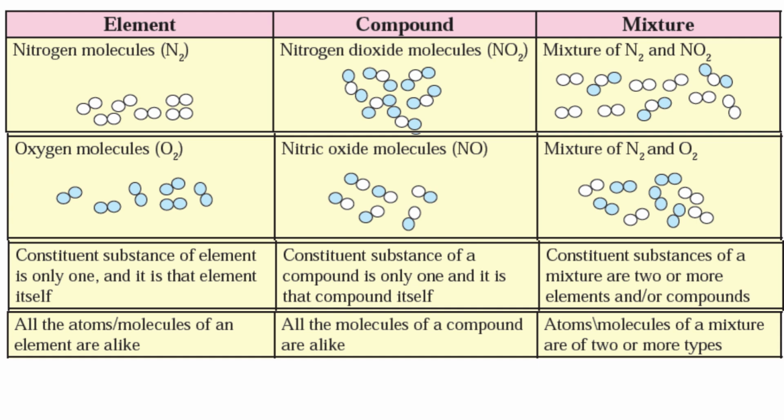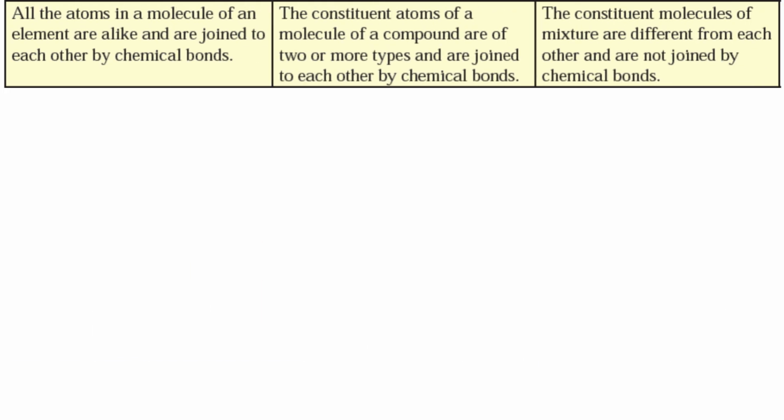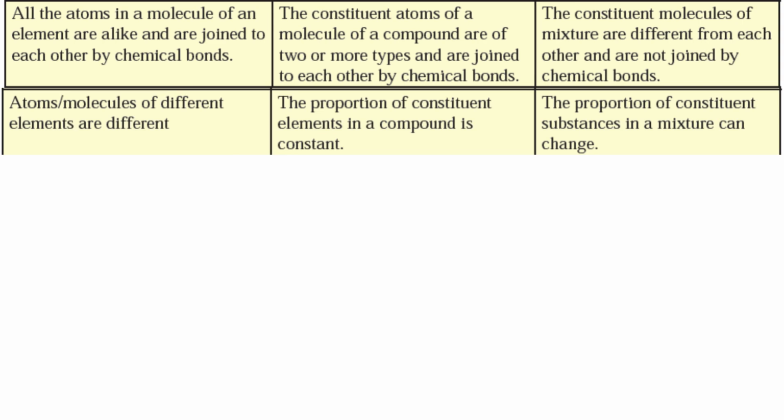All the atoms, molecules of an element are alike. All the molecules of a compound are alike. Atoms, molecules of a mixture are of two or more types. All the atoms in a molecule of an element are alike and are joined to each other by chemical bonds. The constituent atoms of a molecule of a compound are of two or more types and are joined to each other by chemical bonds. The constituent molecules of a mixture are different from each other and are not joined by chemical bonds. Atoms, molecules of different elements are different.